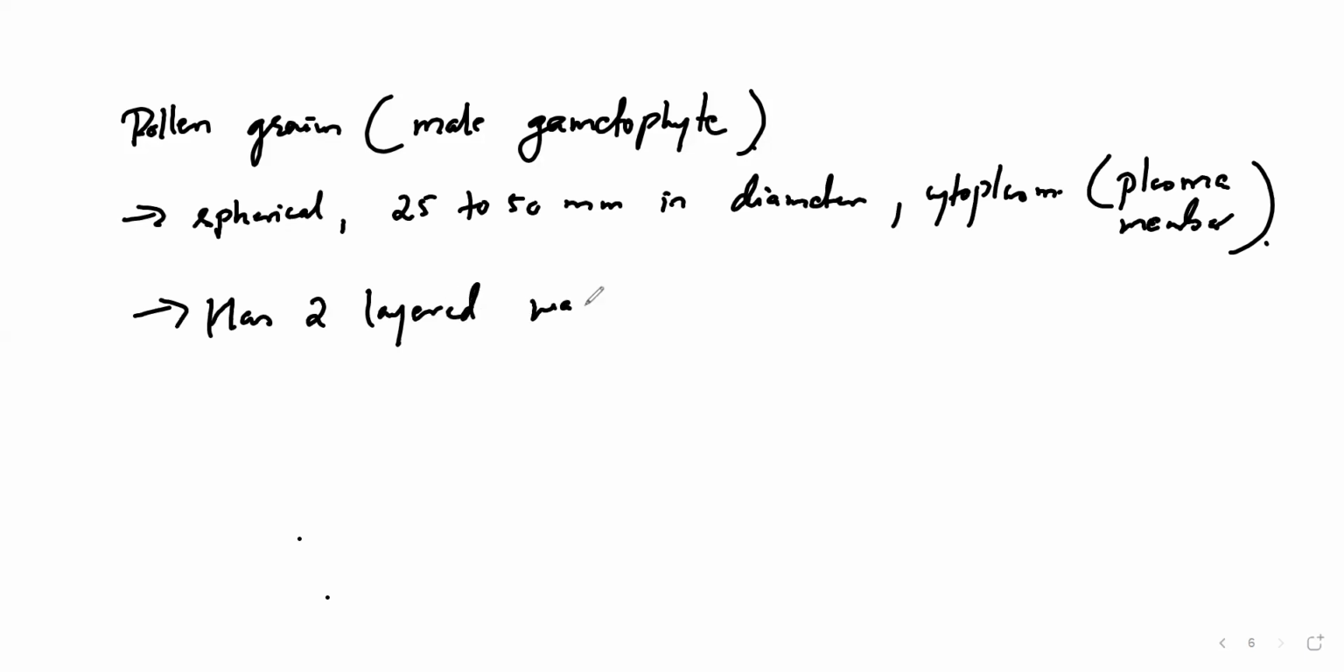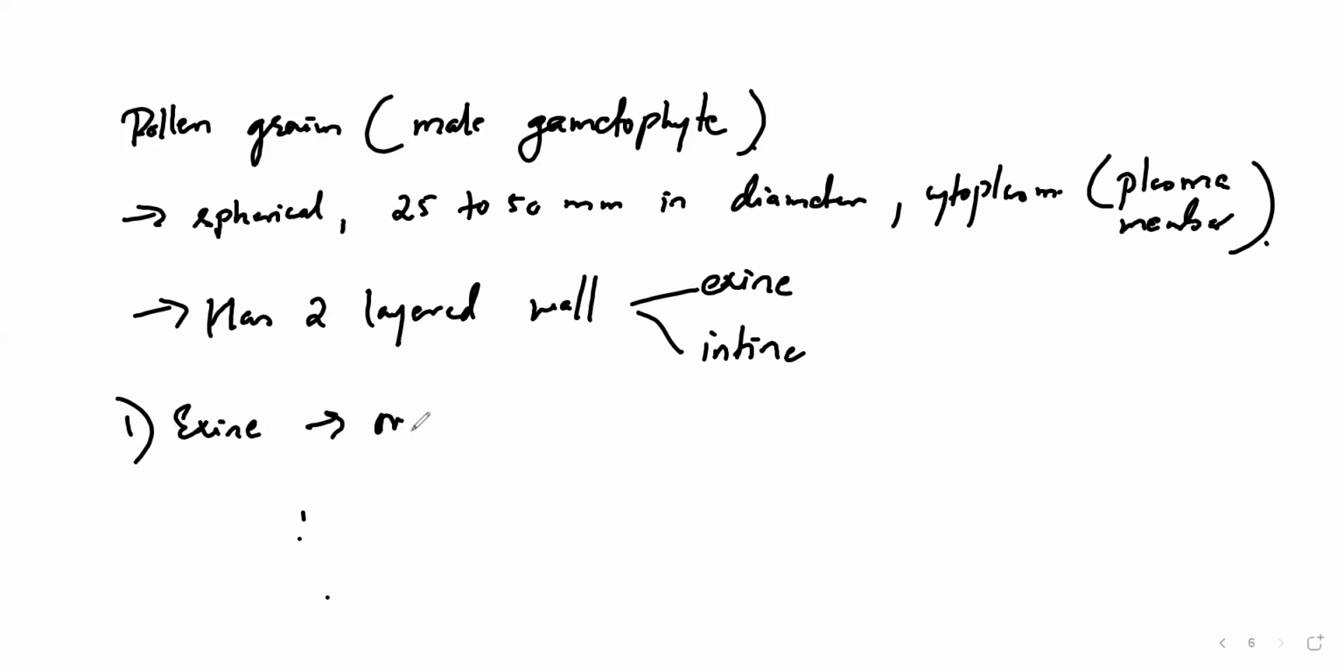What are the two layers called? Exine and intine. In the names themselves, exine means outer and intine means inner. The exine is the outer layer, and it is a hard outer layer. The reason it is so hard is that it is made up of a substance called sporopollenin.